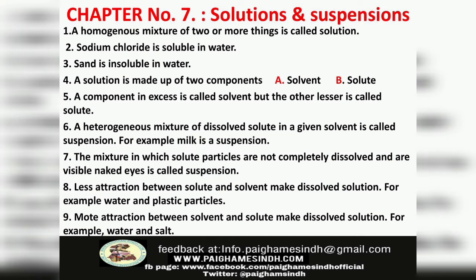Number 5. A component in excess is called solvent, but the other, lesser one is called solute. Number 6. A heterogeneous mixture of dissolved solute in a given solvent is called suspension. For example, milk is a suspension. Number 7. The mixture in which solute particles are not completely dissolved and are visible to the naked eye is called